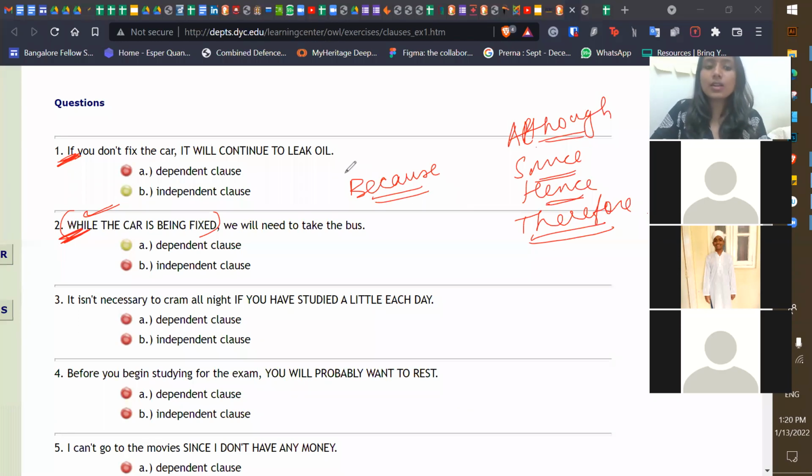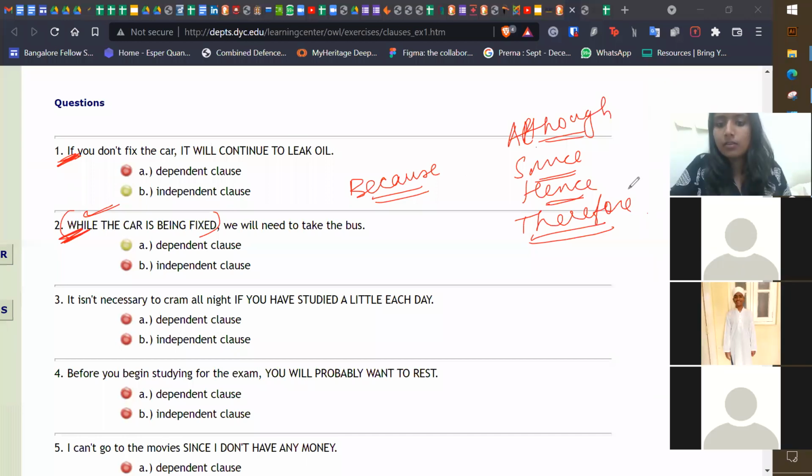These are the words that will be used in a dependent clause: because, therefore. When you are giving a condition, these are condition words. If is a condition, because is a condition, although, since मतलब क्योंकि ऐसा हुआ, अगर ऐसा हुआ, so that is a condition word.